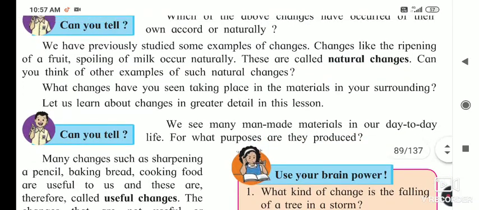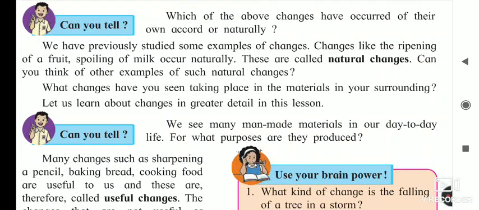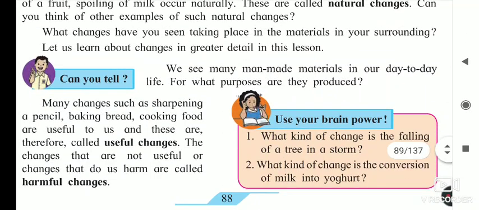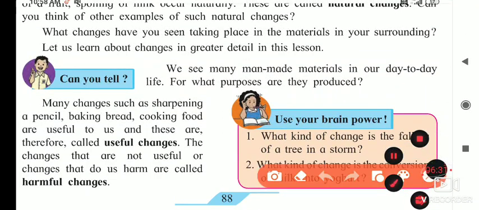Next, what changes have you seen taking place in the materials in our surroundings? When we are buying things, they are very fresh, they are looking shiny and all. As time passes, what happens? Its color changes, its appearance changes. This takes place all around us. Now let us learn about the changes in greater detail in this lesson.